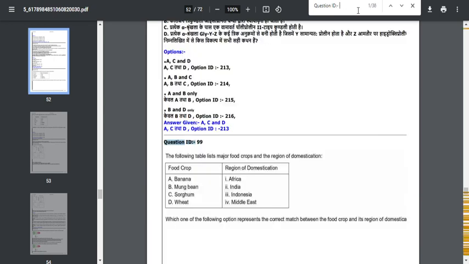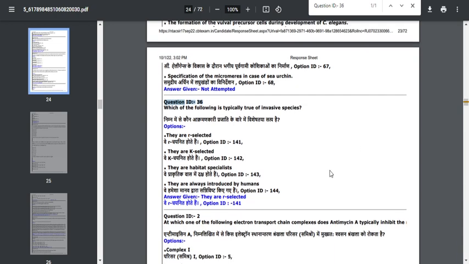Next thing is regarding question 36. Which of the following is typically true of invasive species? They are r-selected only, friends. Previously we were discussing it as a K-selected case, but an invasive species is an exotic species. Okay, so this invasive species will be brought to a new environment and they'll be competing with the native species for food. So this invasive species are definitely r-selected species. If you study life history strategies, what do r-selected species do? They will be producing many offspring, because that's how they are able to maximize growth and establish themselves in a new area. So invasive species are r-selected species.